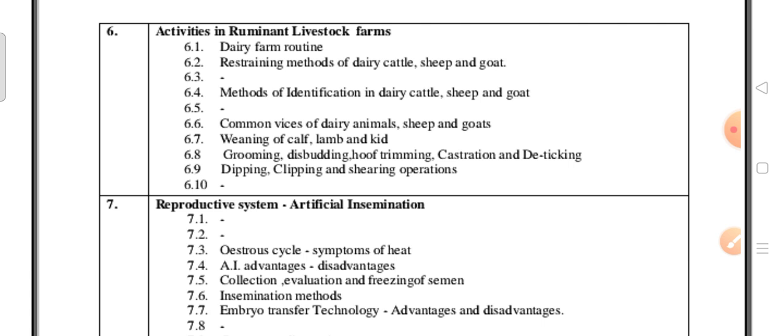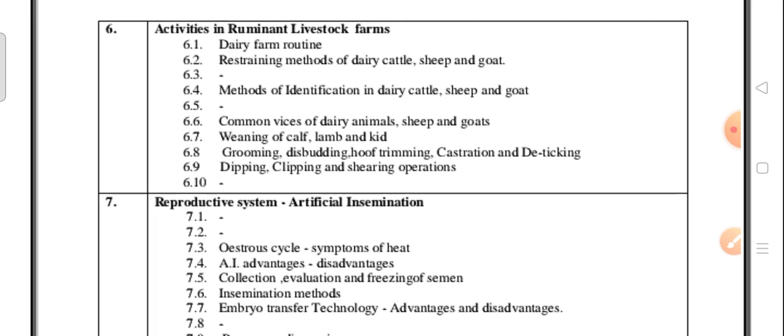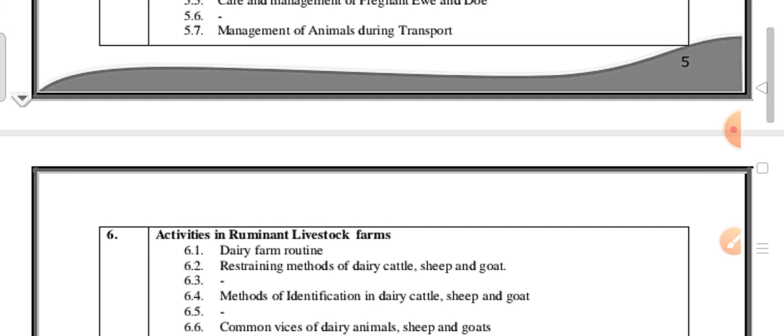Before going to that, for each unit I am requesting all the students to get an idea, like an introduction, about the specific unit. For example, if there are 7 units, you should be thorough with the introduction of each particular unit. If any question comes from a particular unit and you know a little bit of the concept, even if you are unable to write the question directly, by following this concept you can easily explain and elaborate the answer, isn't it? This is the same syllabus of the livestock management and dairy technology students.